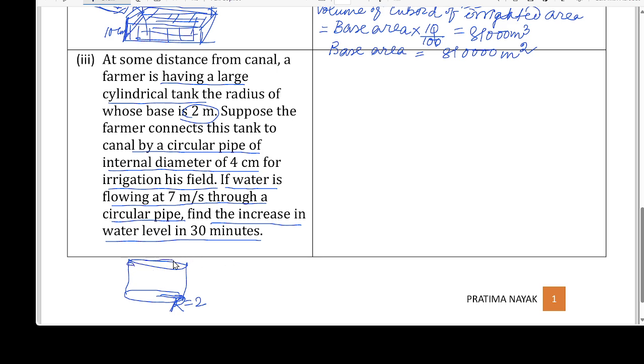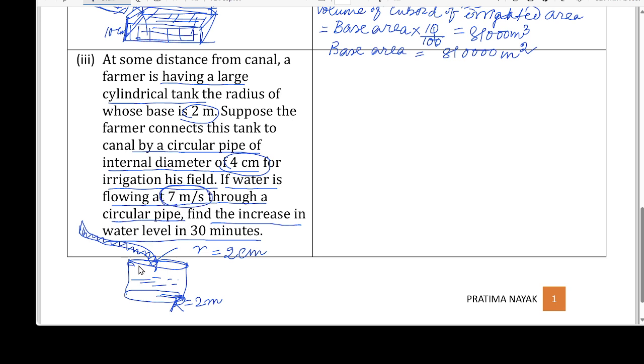And how he is collecting the water? He is collecting the water from the canal with a thinner pipe whose internal diameter is 4 centimeter. That means if I take the radius of this, it will be 4 by 2, 2 centimeter. Here water is coming through this thinner pipe and it is filling here. Water is coming how much? 7 meter per second at this rate.